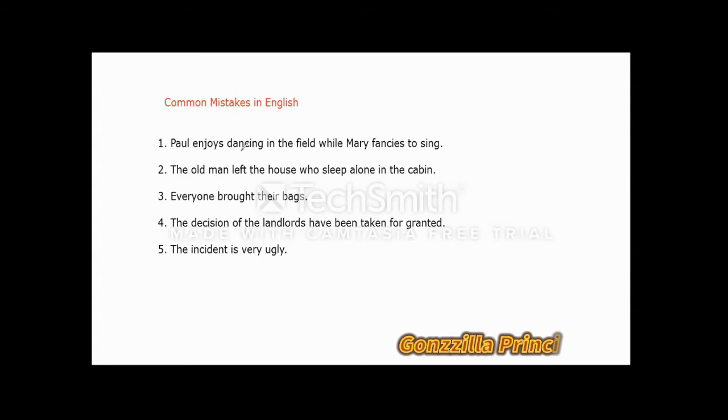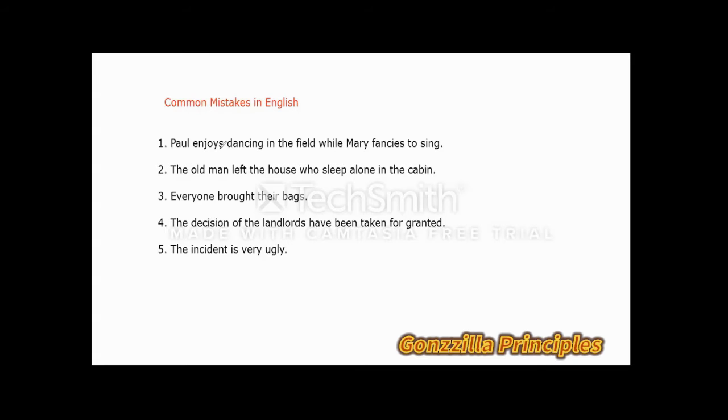So let's start off with the first sentence here. Paul enjoys dancing in the field while Mary fancies to sing. Now, this looks like a very simple everyday sentence, but something is basically wrong with it. So what I want us to do quickly is to pay attention to how this sentence could be wrong.